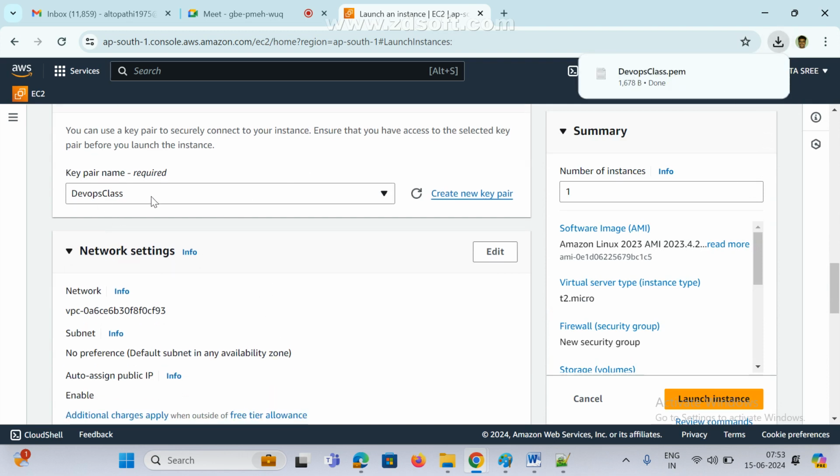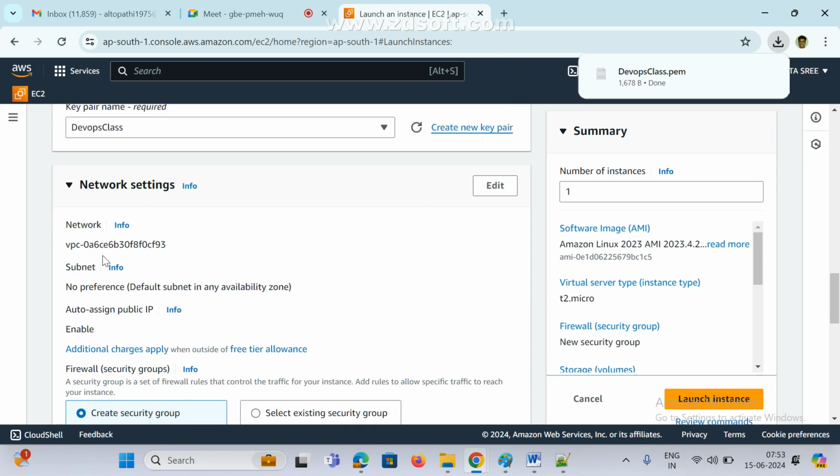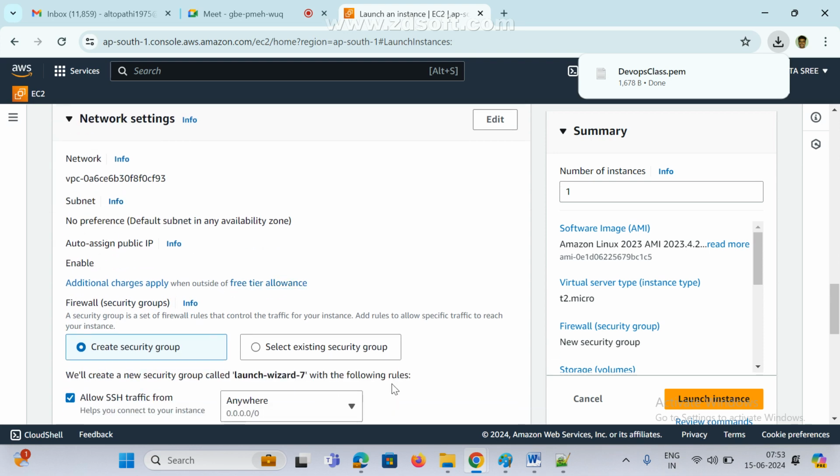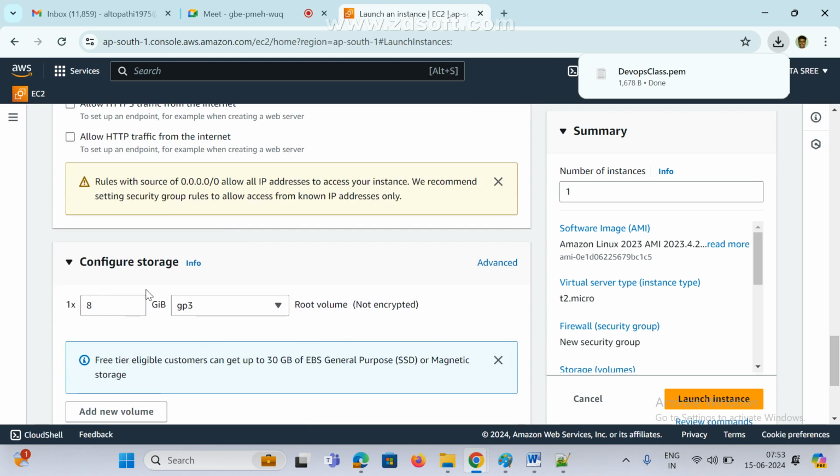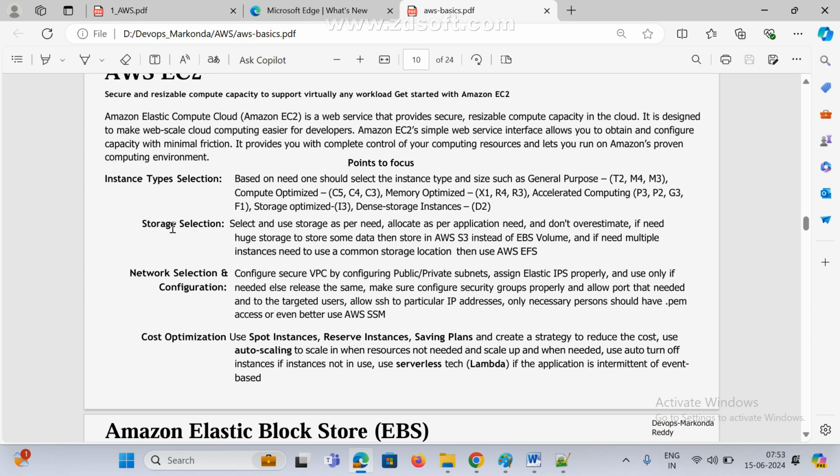Now here is the DevOps key. Now network, you don't know network, right? For the time being leave all these things default, don't change anything. Anyway we'll see. Security group and all, don't create anything, in coming classes we'll see. Now storage, how much storage do you want? See, instance type selections, and network and all I didn't select anything.